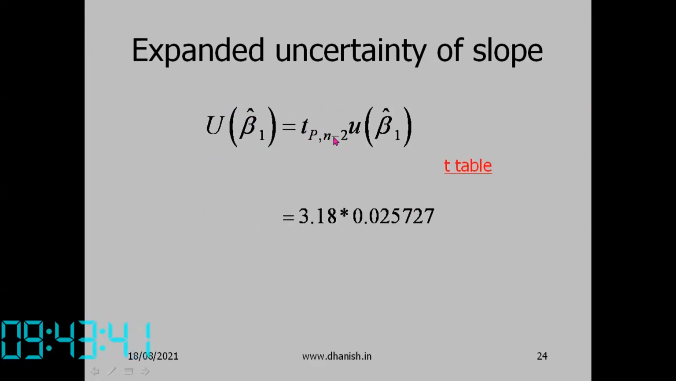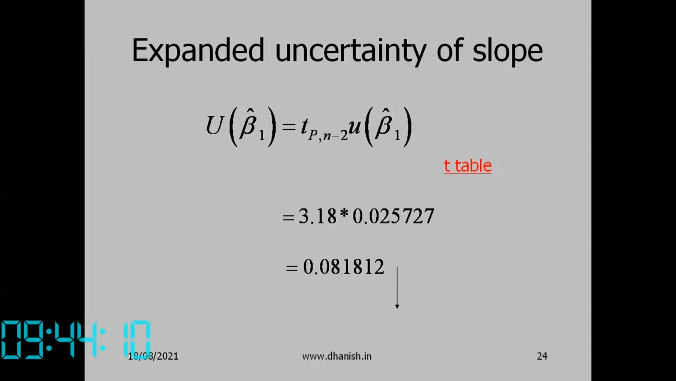When you take the t table, if there are 5 sets of data, the degrees of freedom has to be chosen as 5 minus 2, which is 3. That is very important. So t_{n minus 2} for 95% with n minus 2 degrees of freedom is 3.18. That multiplied by the standard uncertainty will give the expanded uncertainty.